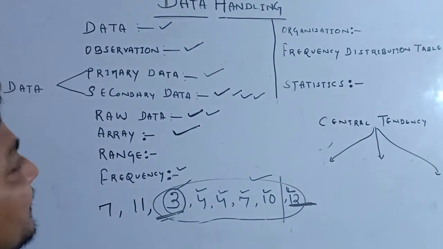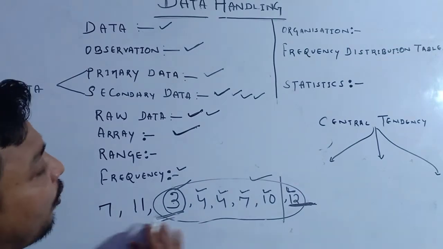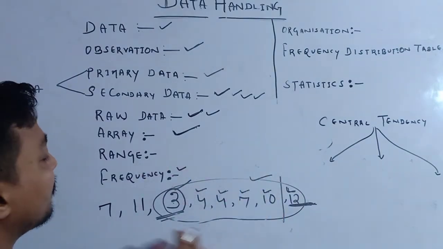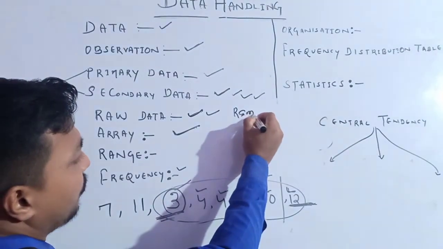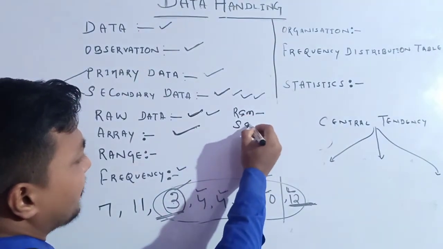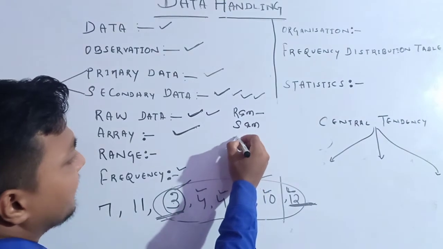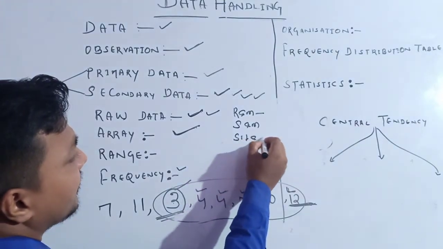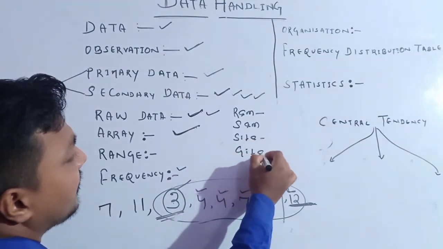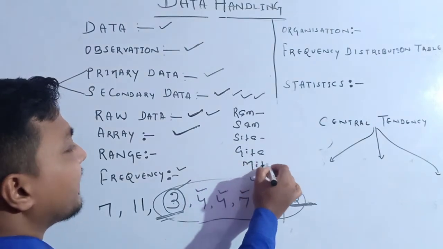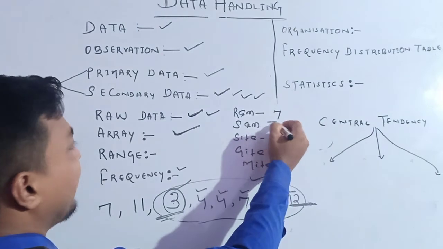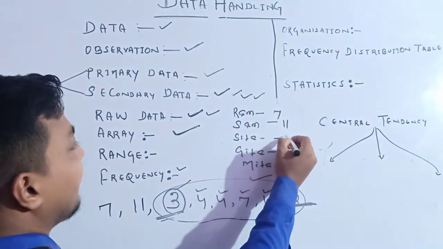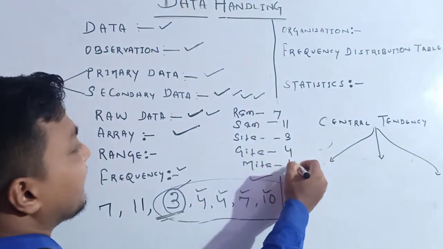So organization means putting all the information in a table. Suppose the names are Ramo, then Samo, then Sita, then Gita, then Mita, and the number of family members of Ramo is 7, Samo 11, then 3, then 4, then 4.